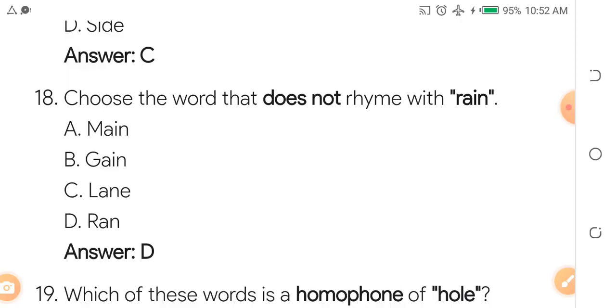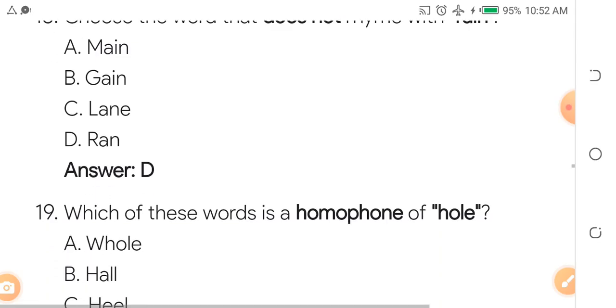Choose the word that does not rhyme with rain. A, main. B, gain. C. Okay, I've already answered that.